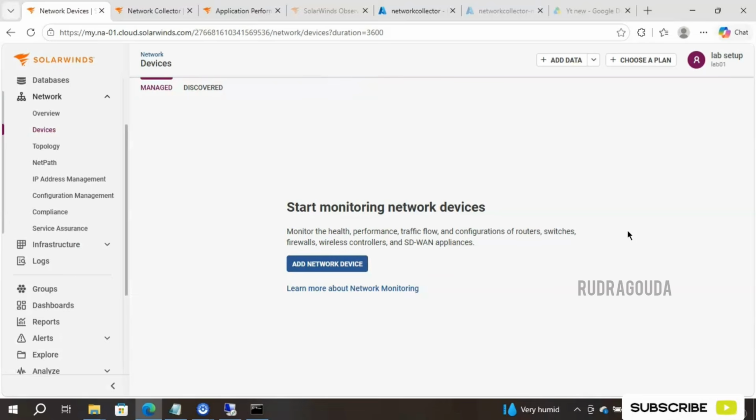So what are the main things for doing network monitoring in SolarWinds SaaS? We need to have the network collector. In this section, I have completely explained how to install the network collector from scratch. If there are any errors, SolarWinds has given beautiful documentation on that part. You can go to that and read the documentation, where you can easily understand what the error is and how to fix it.